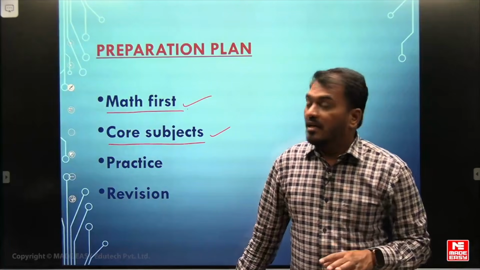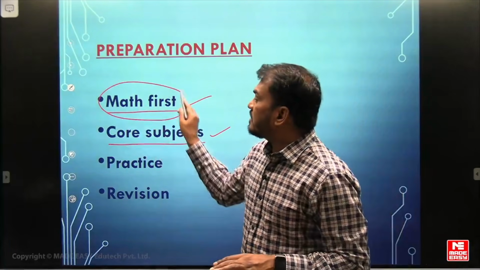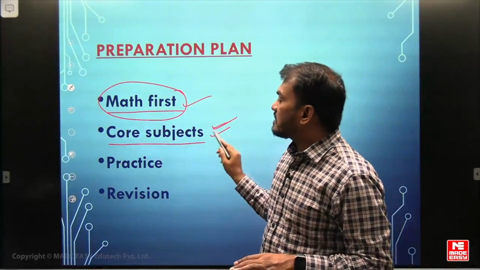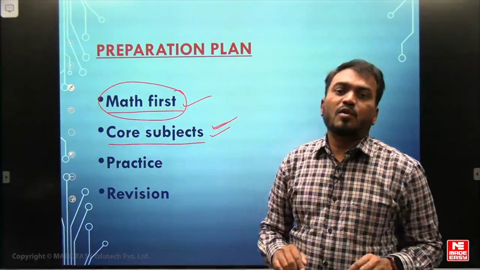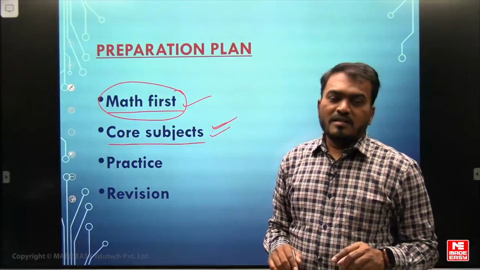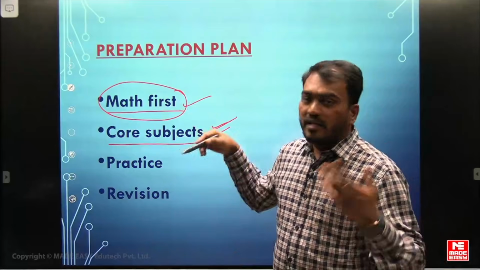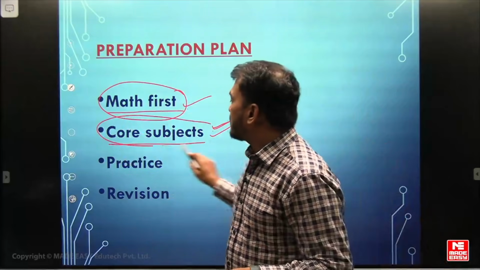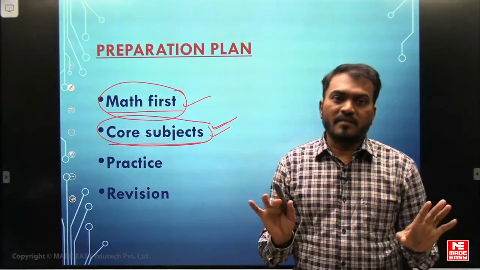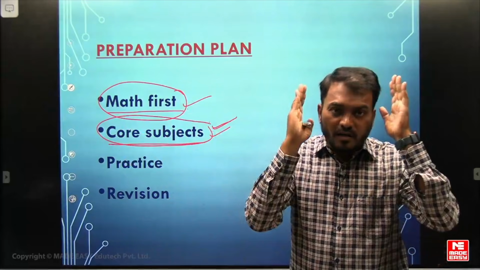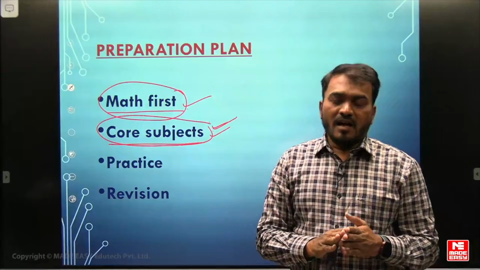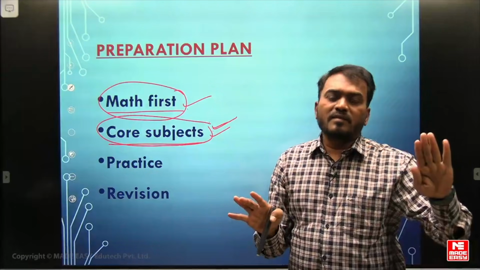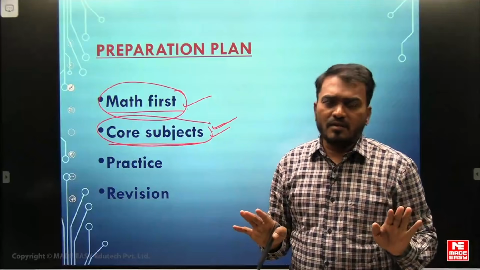It is not like you ignore the maths and directly start the core subjects. That is the wrong strategy of preparation. Somebody thinks, maths I will do later, first I will finish the core subjects. No, that is not the way. Either start completely with mathematics, or start with 50% time for mathematics and 50% for the core subjects.